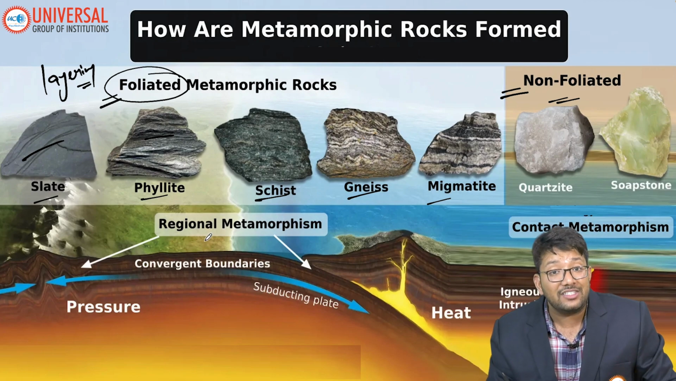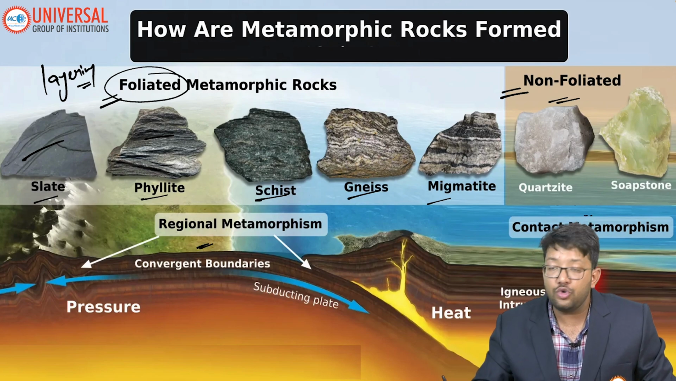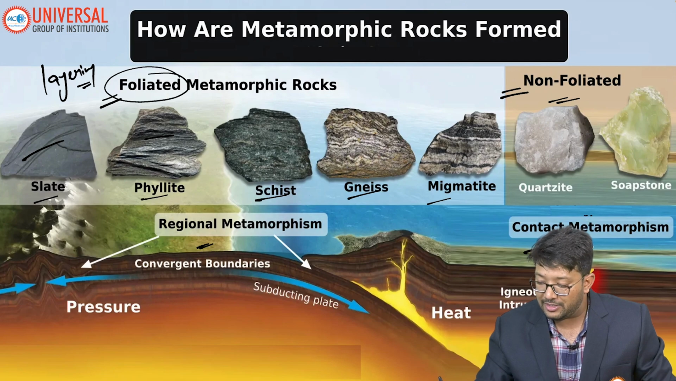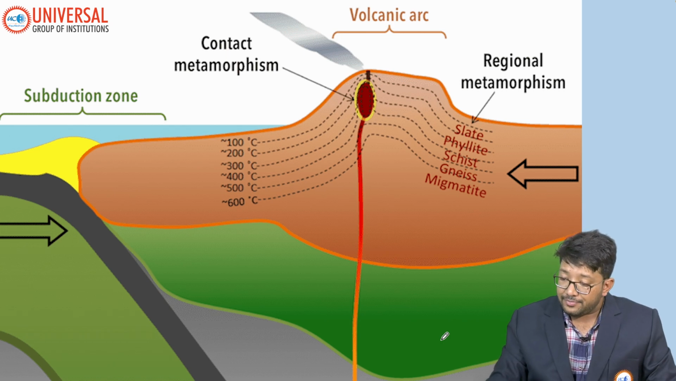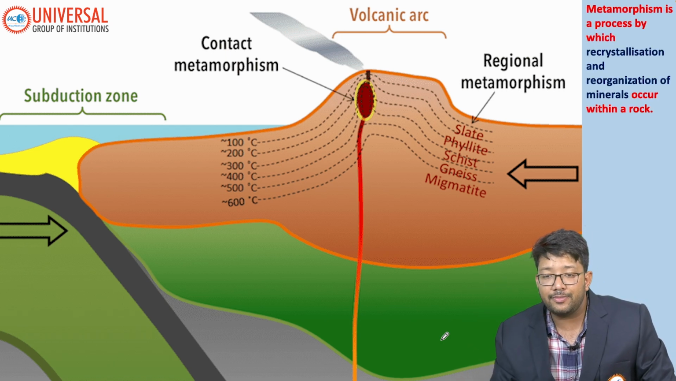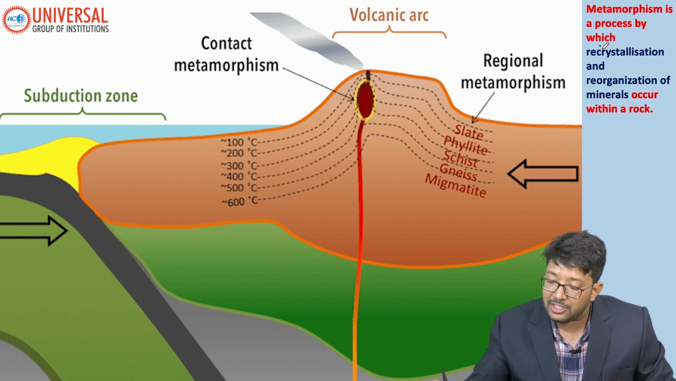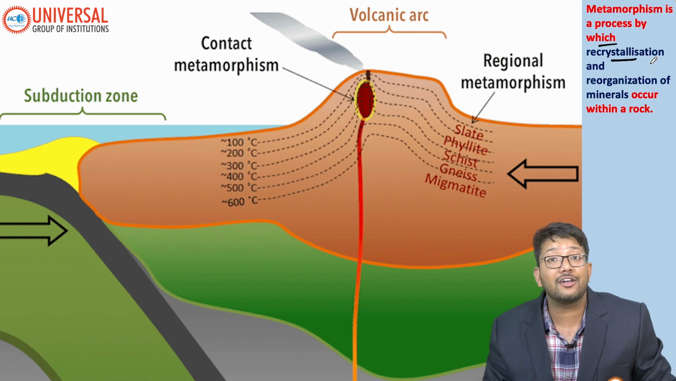And due to regional metamorphism, foliated metamorphic rocks are formed, and due to contact metamorphism, non-foliated rocks are formed. So we will talk about it. What exactly is metamorphism? Metamorphism is a process by which recrystallization and reorganization of minerals occur within rock.